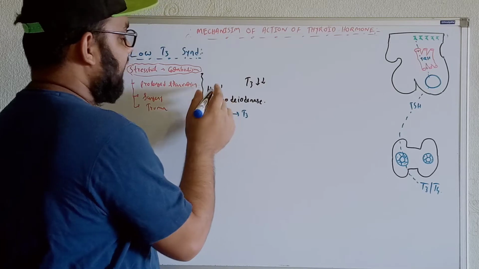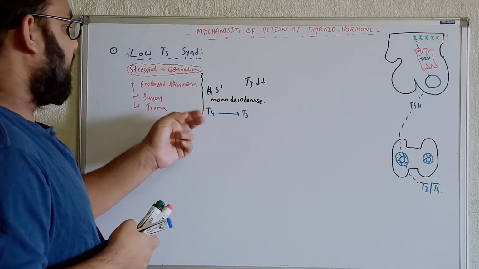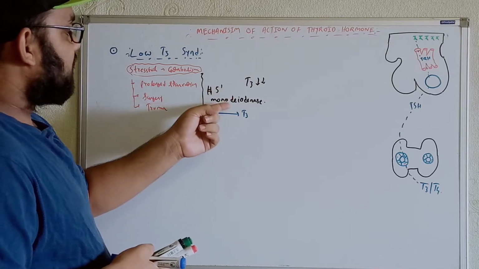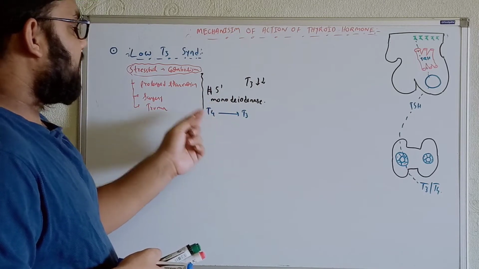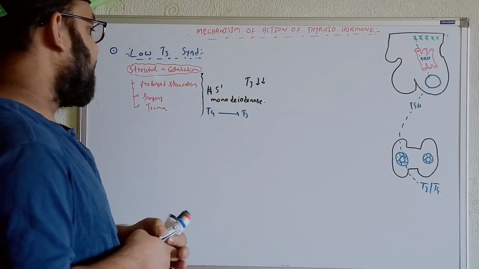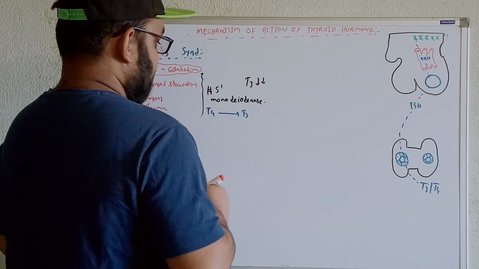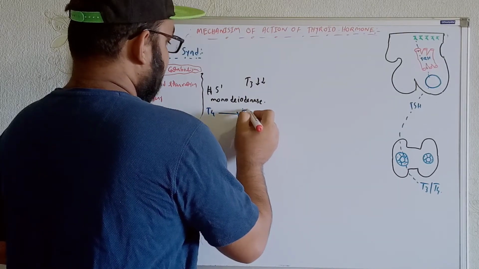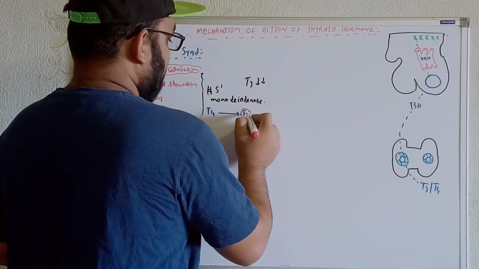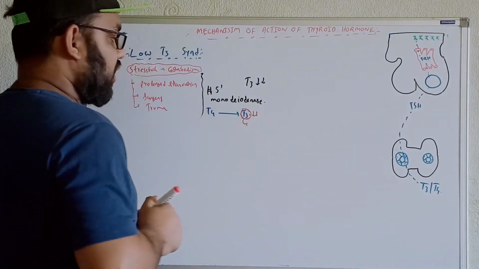Now whenever we get the inhibition of this enzyme under stress conditions, for whatever reasons I have explained here, then a smaller amount of T4 will be converted into a smaller amount of T3. And as we know, the biologically active form of the thyroid hormone is T3, right? So the T3 will be severely decreased. So the biologically active form of the thyroid hormone will be less.